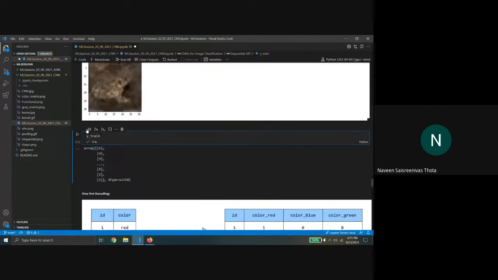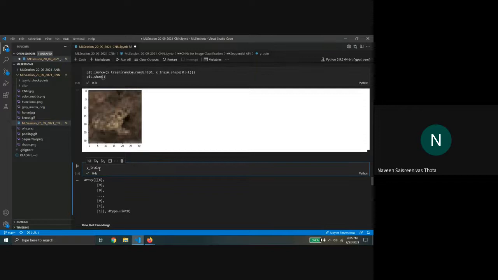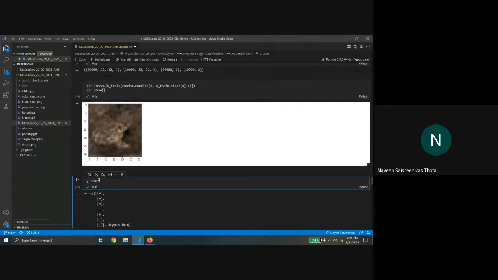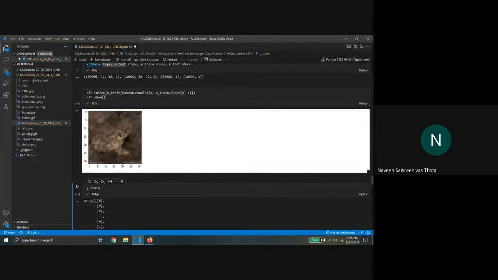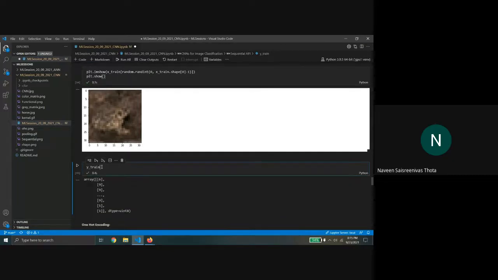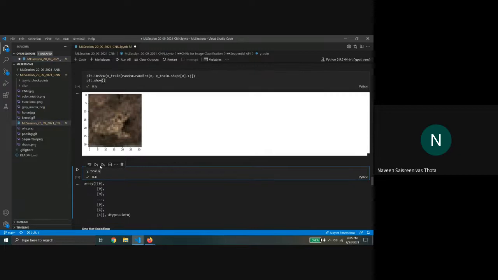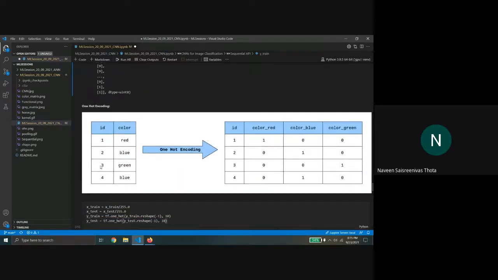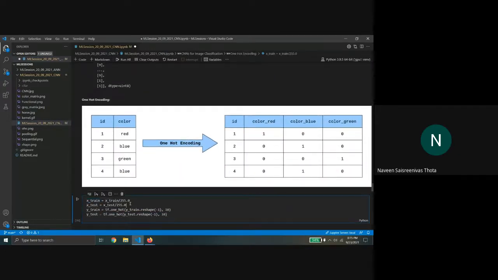Yeah. So if you look at the y values, for each image there is just a number associated with it, and the number would be the class of the image. For example, 6 denotes some class and 0 denotes some class. Since there are 10 classes, all the values would lie between 0 and 9. But what we have to do here is, when we are loading it into TensorFlow, we can't use